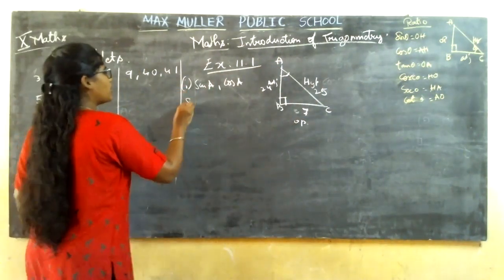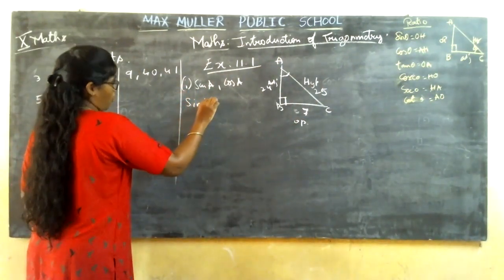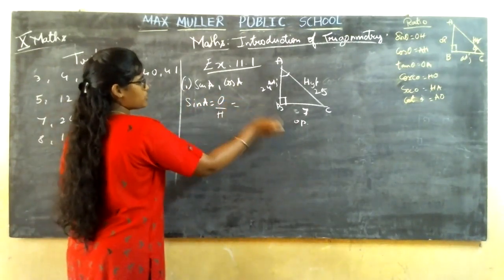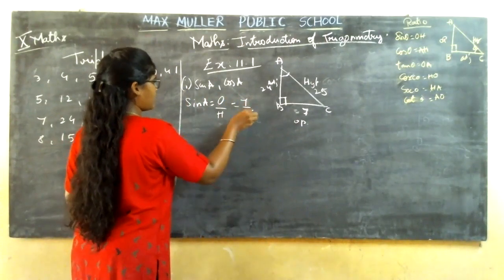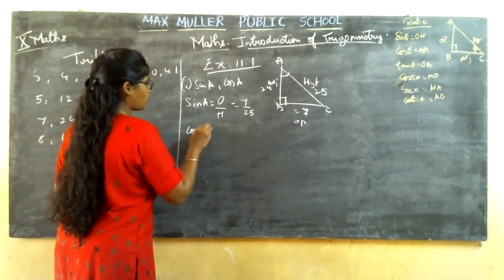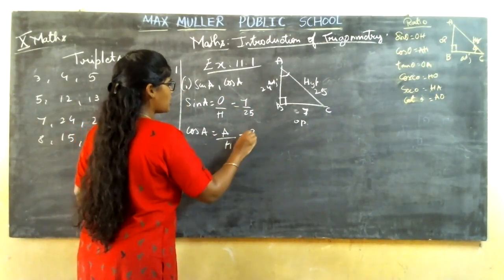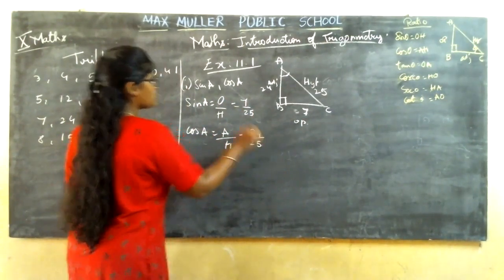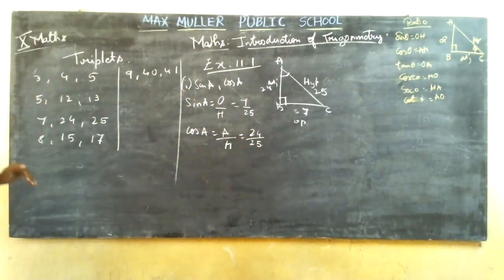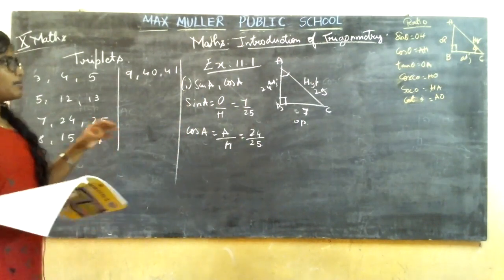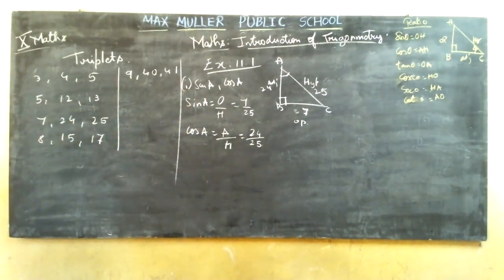Now, how are you going to remember sine? I have told it is O and H. So what is O? 7 by 25. Then cos, how are you remembering cos? HA. So it is 24 by 25. So this is the way you are going to solve the problems. This type of easy sums might also be asked.